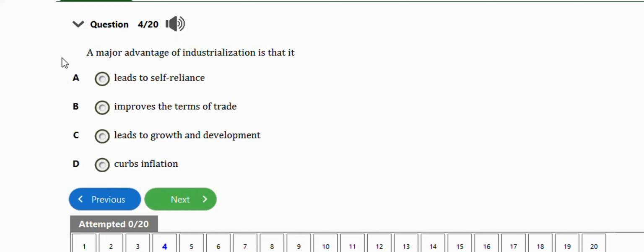Next question says the major advantage of industrialization is that it: leads to self-reliance, improves the terms of trade, leads to growth and development, curbs inflation. The right answer is option C, which is leads to growth and development.